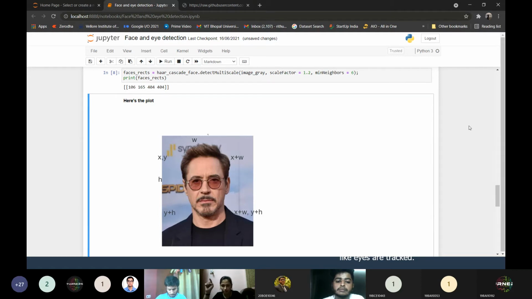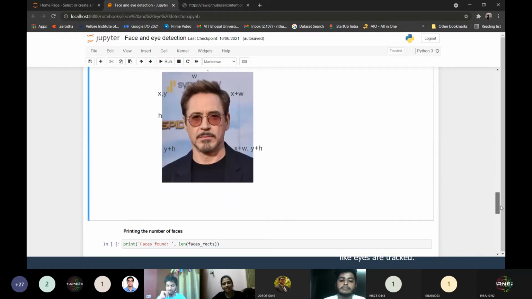Now to get the rightmost coordinate, I'll just add the width to the x coordinate. You can see where I'm hovering over x plus w. This is your rightmost coordinate. Now to get the bottom coordinate, I'll just add the height to the y coordinate, and I'll get y plus h. So for the end coordinate, those are x plus w and y plus h. So bingo, in this way, I get the start point and the end point.